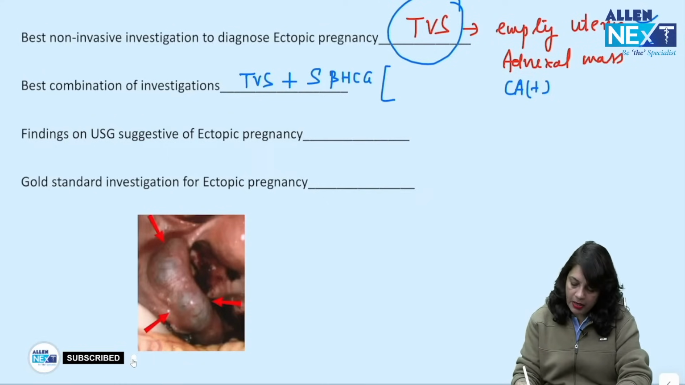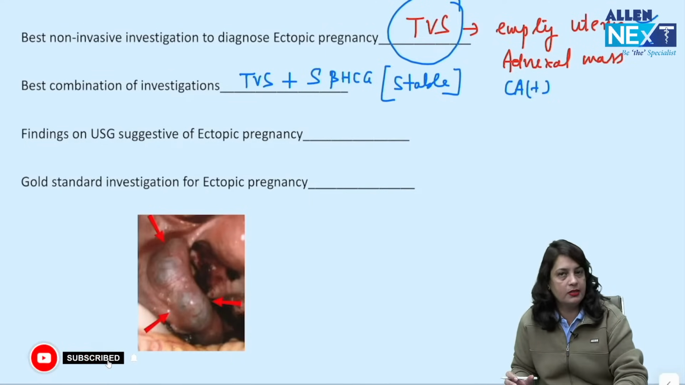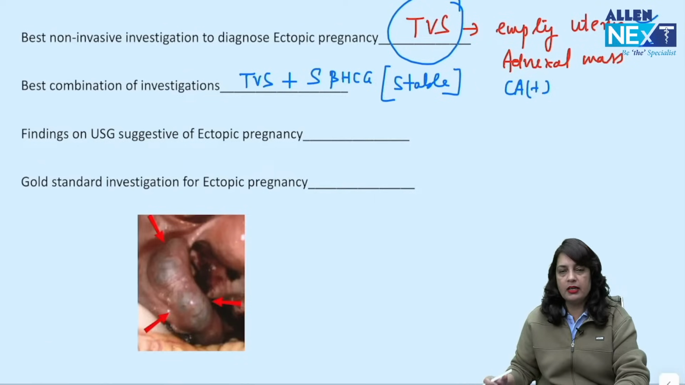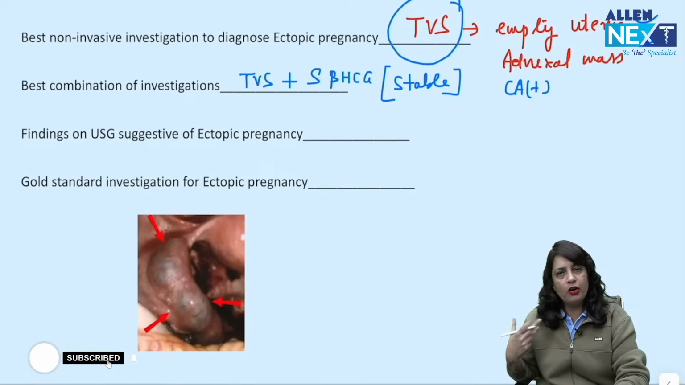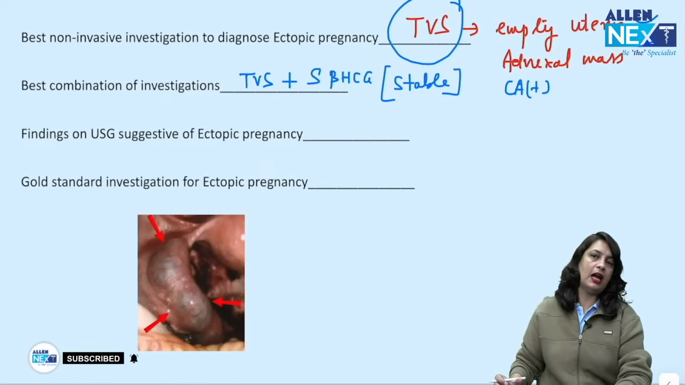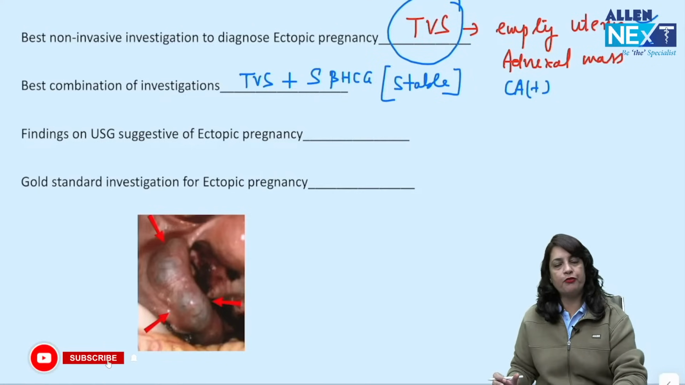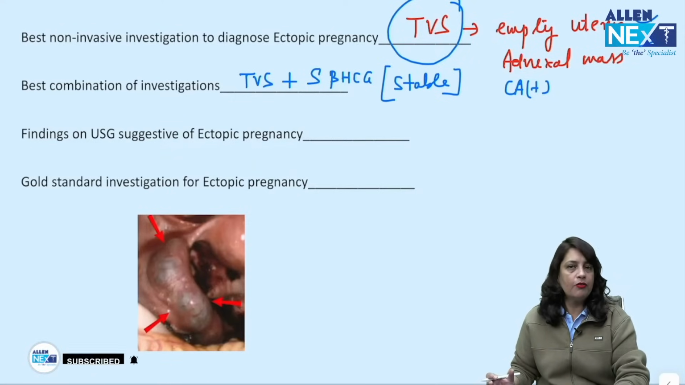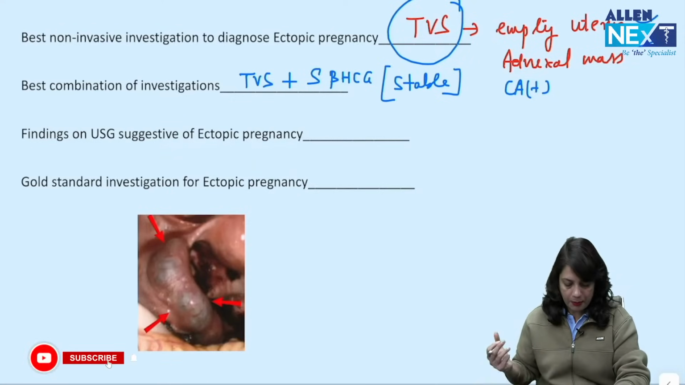Mind it, this combination of investigation is only applicable for stable patients. If it is a hemodynamically unstable patient, or a patient presenting with ruptured ectopic pregnancy, with guarding, rigidity present, fullness in the pouch of Douglas, then you will not send the patient for a beta HCG. Your diagnosis is mostly a clinical diagnosis. If you can quickly perform a bedside ultrasound, that will be very conclusive of the ectopic pregnancy.